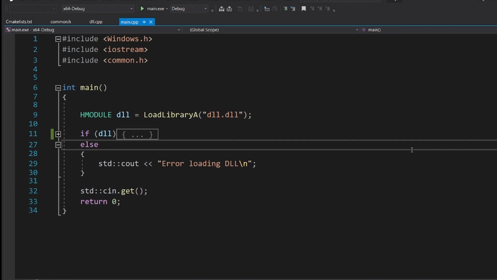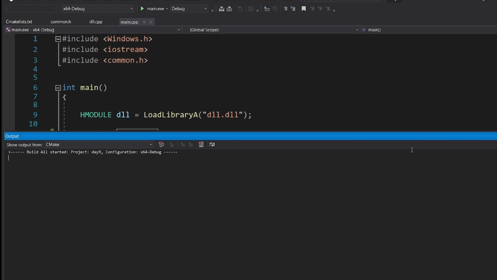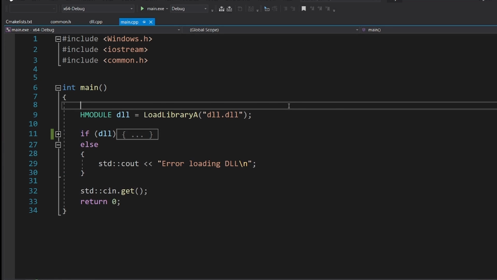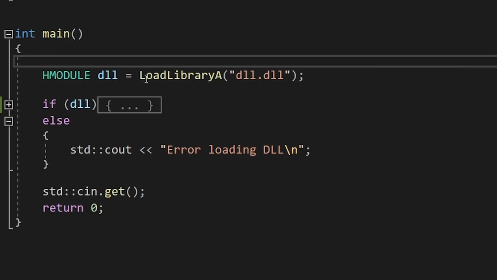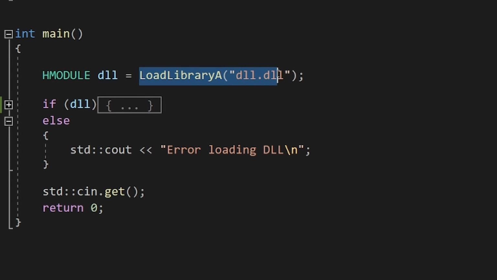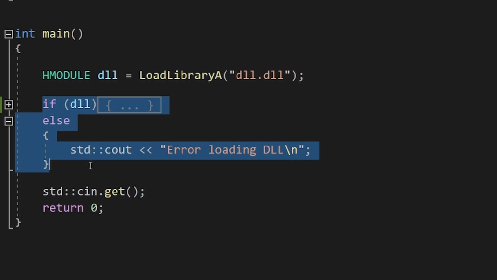Let's look at main now. I will first press Ctrl-Shift-B to build all of the projects, including the DLL. The DLL will also be created in the same folder as our exe file. This is important because we now need to find this file to load it. To load it, we have to call LoadLibraryA with the path to our DLL. If the function fails, it returns 0.